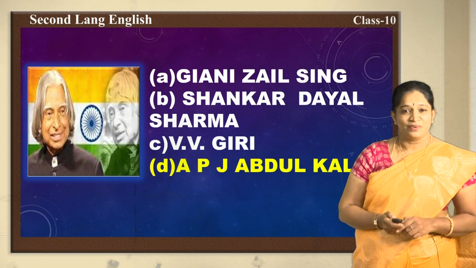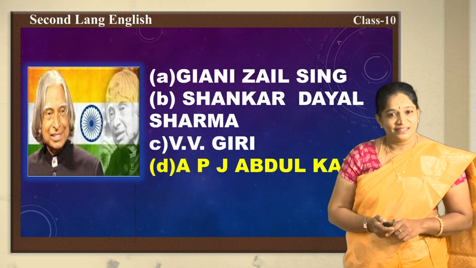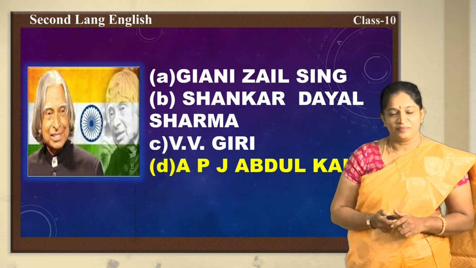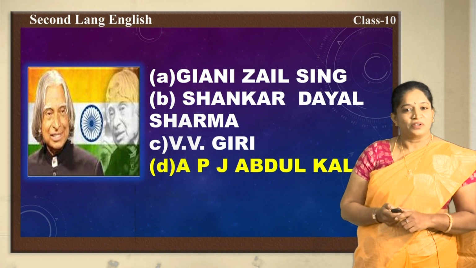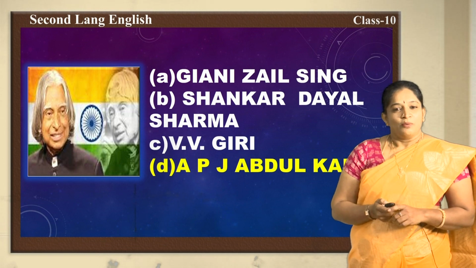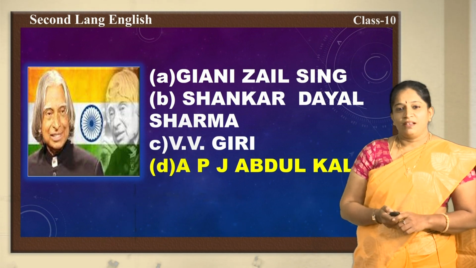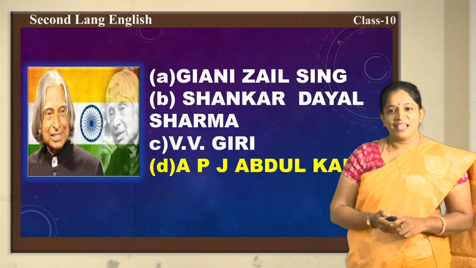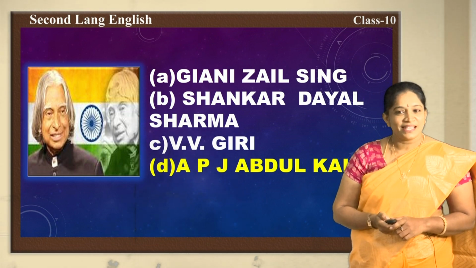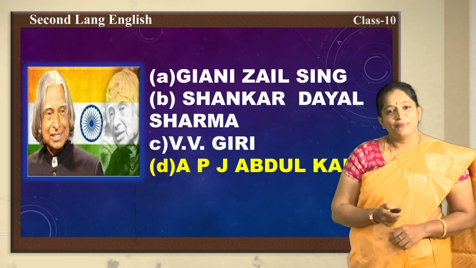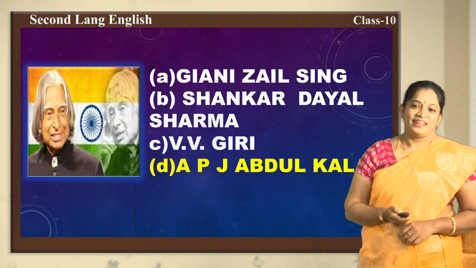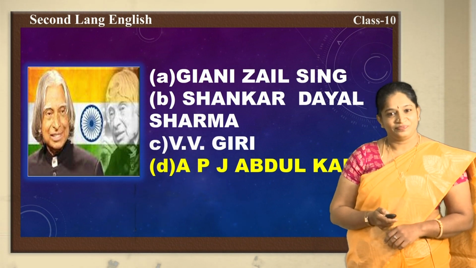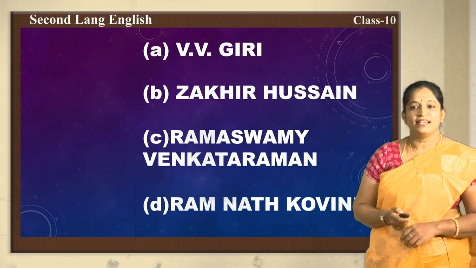Yes, you know children, he was not only a president, he was also a scientist, writer and a motivator. As a scientist, Dr. APJ Abdul Kalam played a vital role in the development of the ballistic missile and nuclear weapon program and he was popularly known as Missile Man of India and People's President. Okay. He served as the 11th president of our country. Now, we shall go to the next slide.